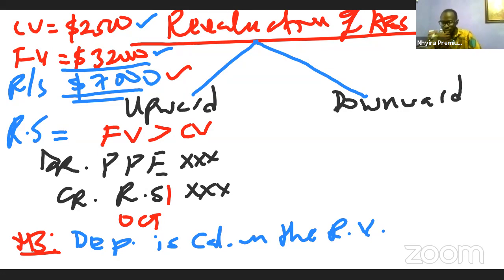Bernard Kobiner said OCI, yes please, OCI, other comprehensive income. The revaluation surplus goes to other comprehensive income.